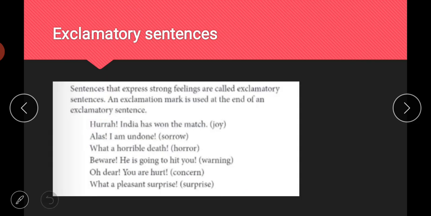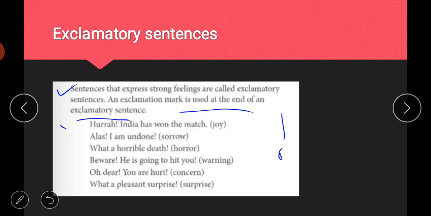Then next is your exclamatory sentences. So now what are these sentences, where do we use them? Sentences that express strong feeling are called exclamatory sentences. Means any kind of strong emotion or feeling you want to express, whether happiness or sadness or wonder, surprise, or any kind of caution, you will use exclamatory sentences in those cases, and you will put the exclamatory mark at the end of the sentence. Exclamatory mark, you can say, one line and a full stop at the end of this line.